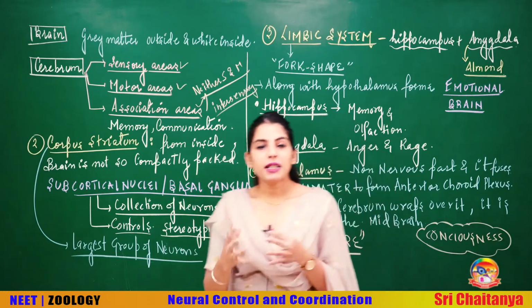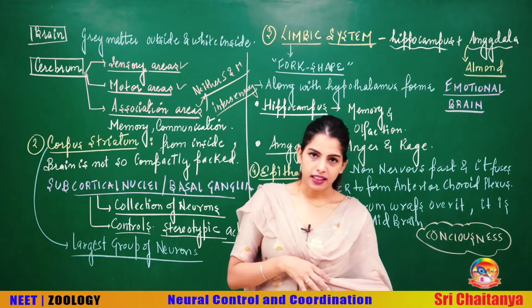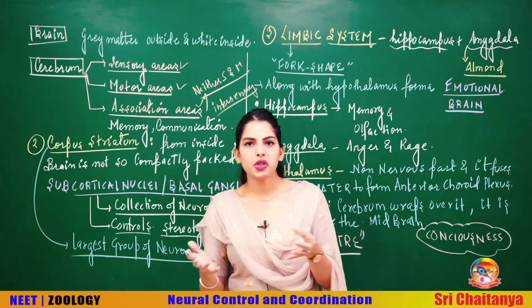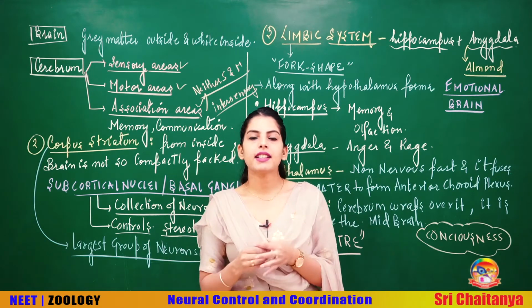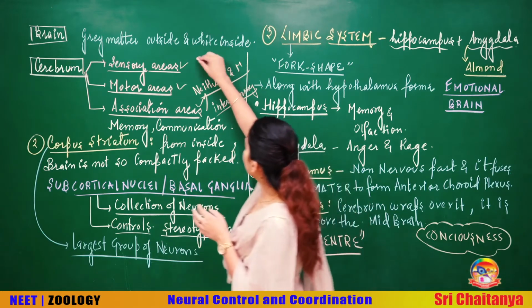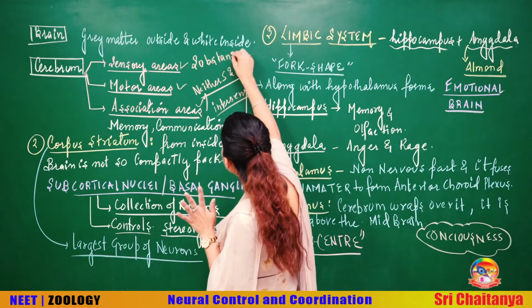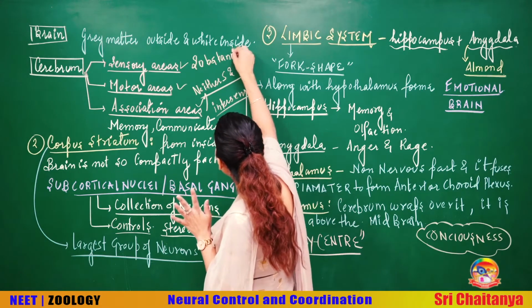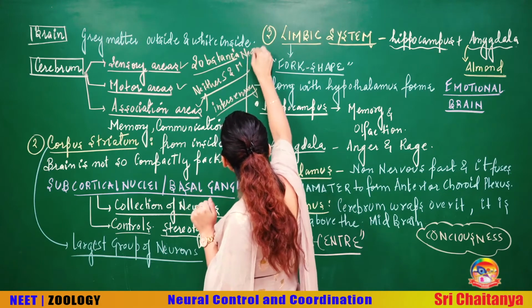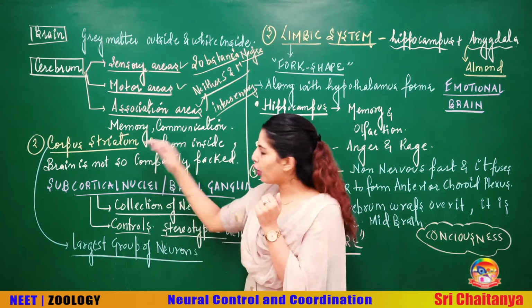Now you must be aware of some diseases like Parkinson's disease, like Alzheimer's disease and so on. What happens is that there are certain groups of neurons only. For example, the substantia nigra, I would give you one example. This substantia nigra is a collection of neurons that is present below the cortex only.